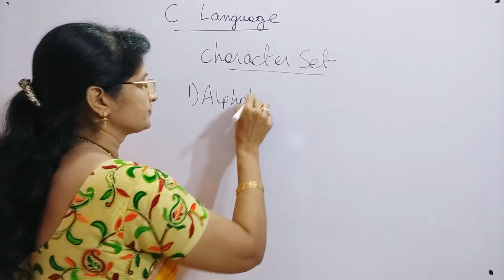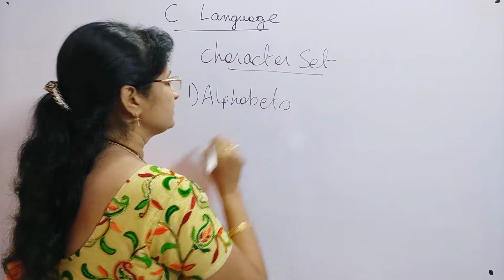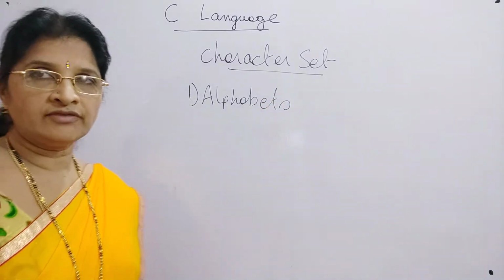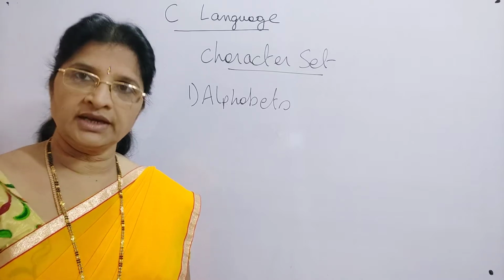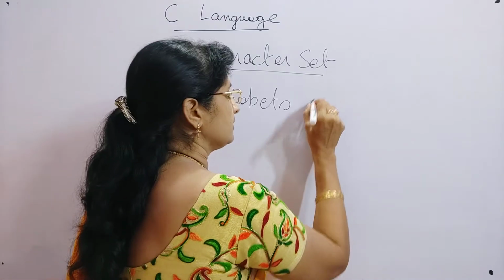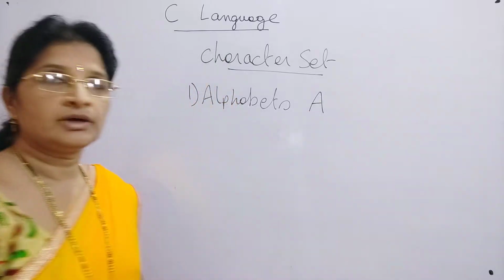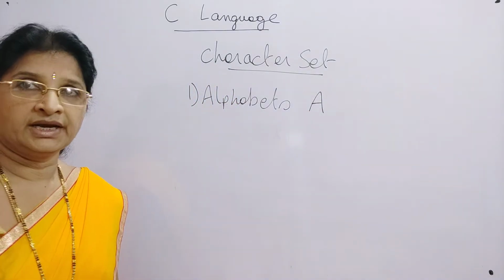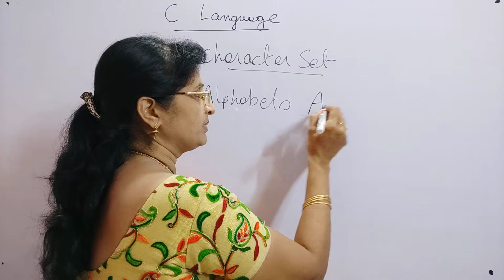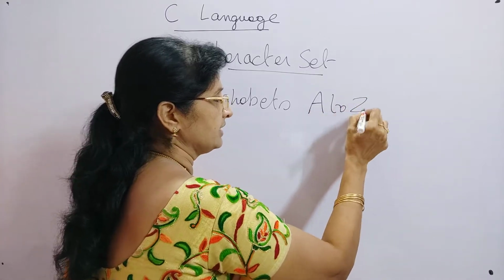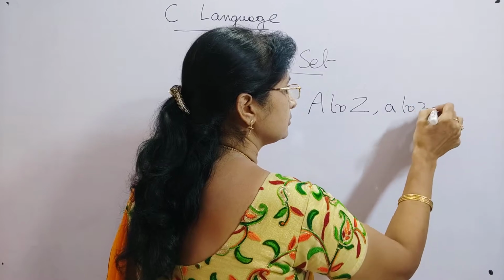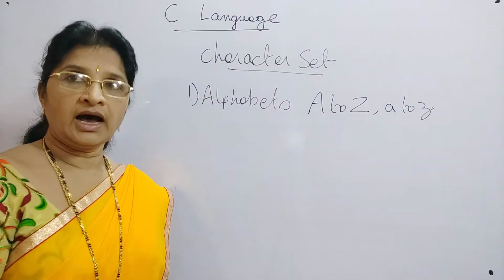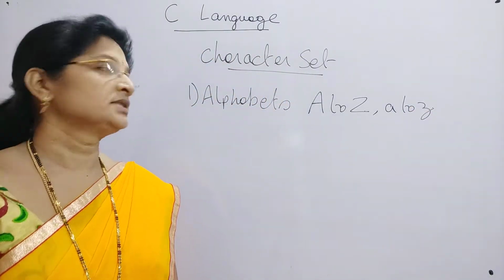The first one is alphabets. These are the alphabets that we use in English, because here English is used as a mediator. So here capital A to capital Z, and then we also have small a to small z. These are the alphabets that can be used in C language.